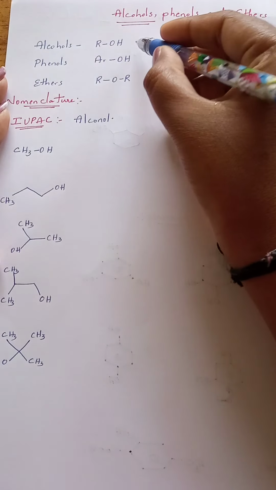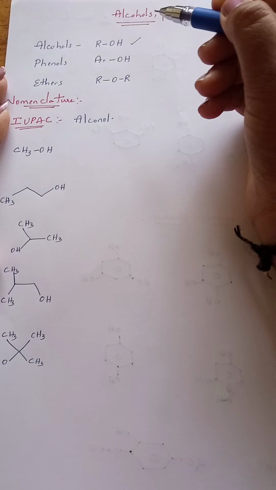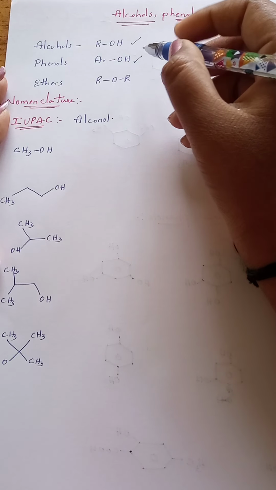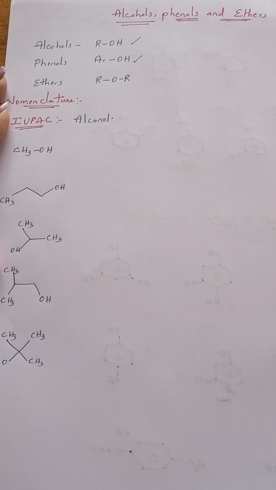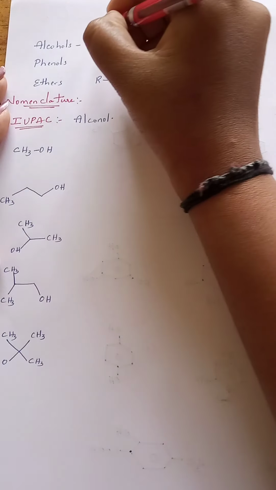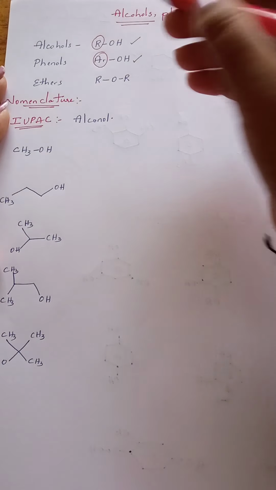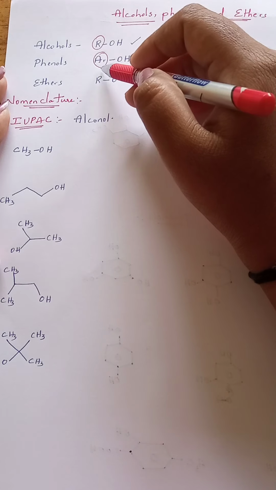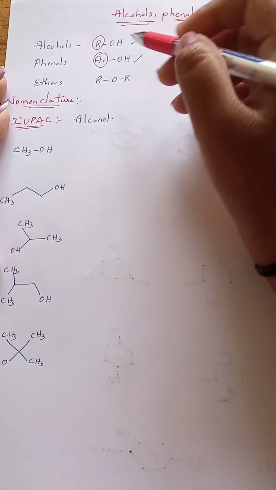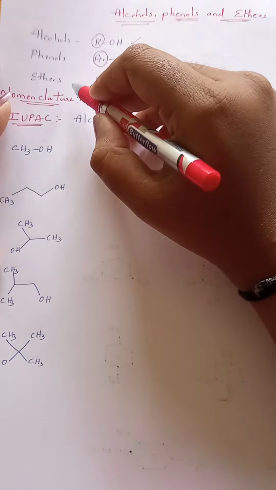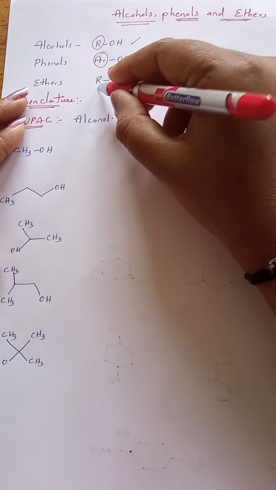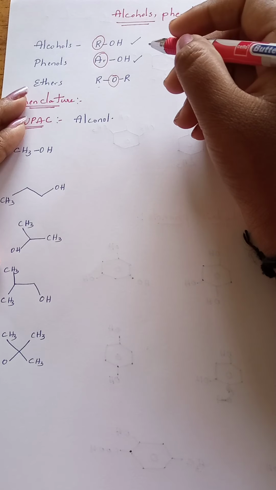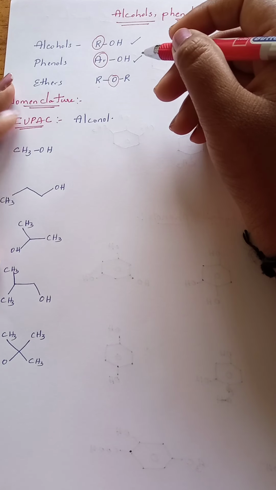Alcohols are generally represented by ROH. Phenols are generally represented by ArOH. That means the only difference between these two is the alkyl group and the aryl group. If a hydroxy group is attached to an alkyl group, that is an alcohol. If a hydroxy group is attached to an aromatic ring, that is known as a phenol. In the case of ethers, two alkyl groups are attached to an oxygen atom. Here there is no hydroxy group, but oxygen is attached to two alkyl groups.